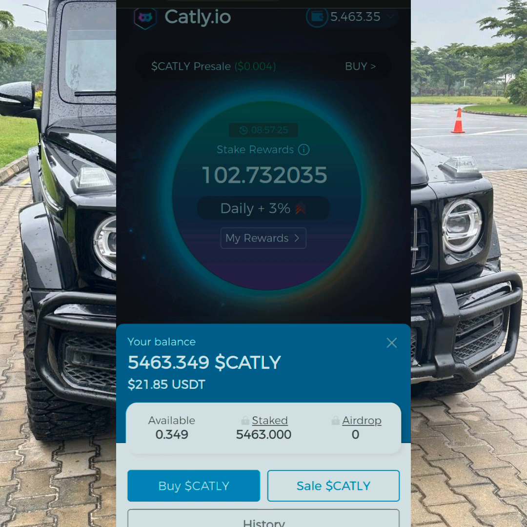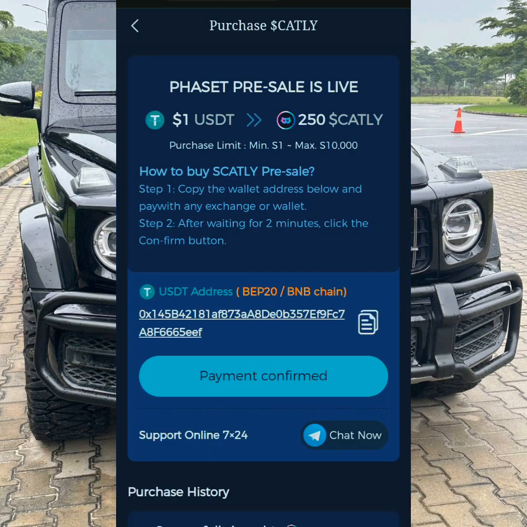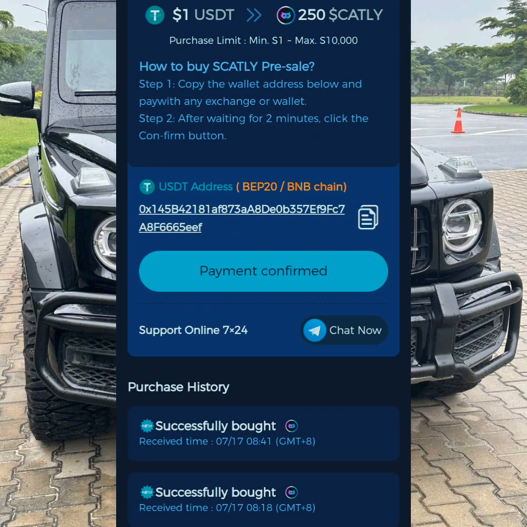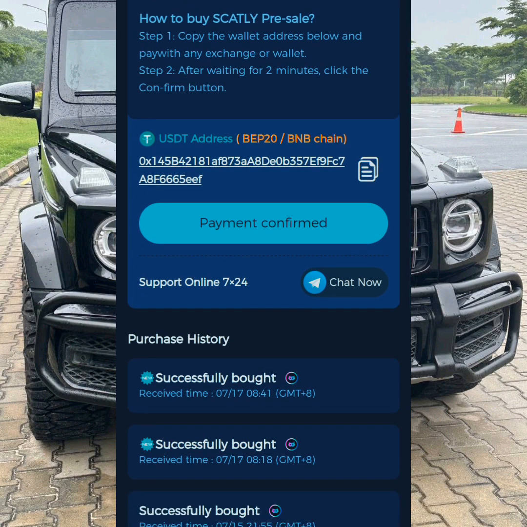So let me recharge more. What I need to do here is just to click on this particular place. I click on buy. Once I click on buy, the next thing I'm going to do is click on this USDT address. That's the Web3.0 BNB chain. I click on that, I copy it. Always know that you can use your 500 Catly to stake if you don't have money. But if you have money, the best thing is to stake more money so that you earn more money. So that's the thing.